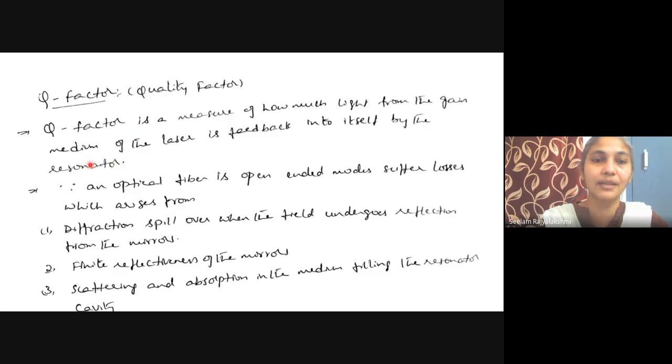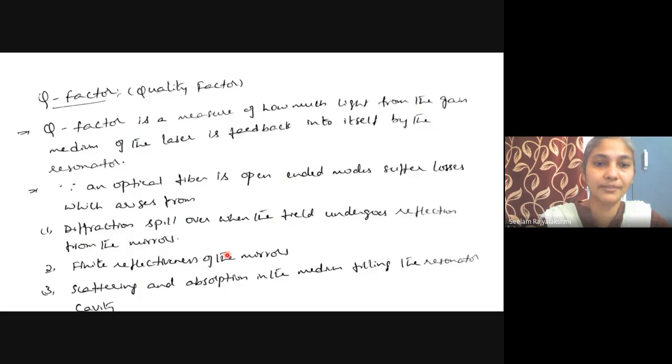That means we can observe a loss here. Since an optical resonator has open-ended modes, they suffer losses which arise from diffraction spillover when the field undergoes reflection from the mirrors. So here the dissipation or loss of energy, simply, Q factor is nothing but loss of energy. We obtain this loss because of diffraction, reflection, scattering and absorption. Due to diffraction spillover when the field undergoes reflection from the mirrors, we can observe some losses in the energy.